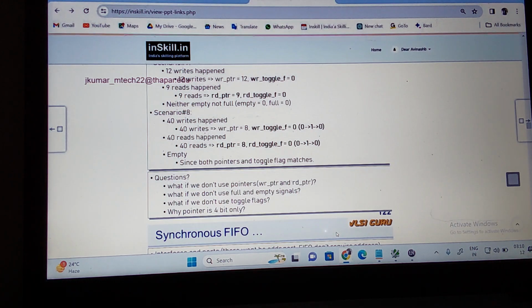What if you don't use the write pointer and read pointer? What happens in my FIFO? What happens if there is no write pointer and read pointer? You can't see where the pointer is located after a rollover. Correct?